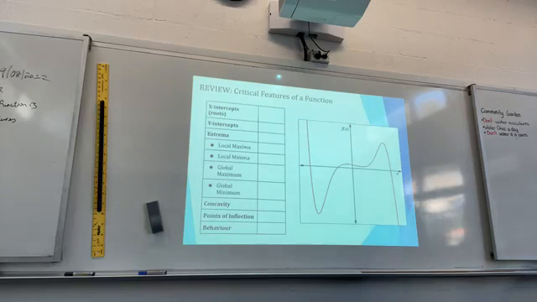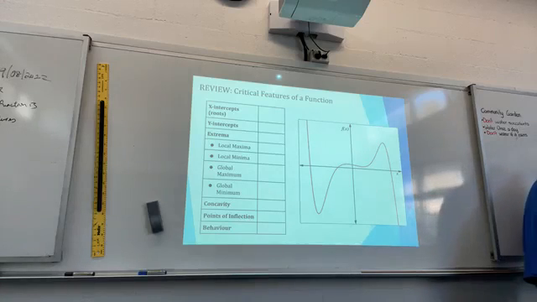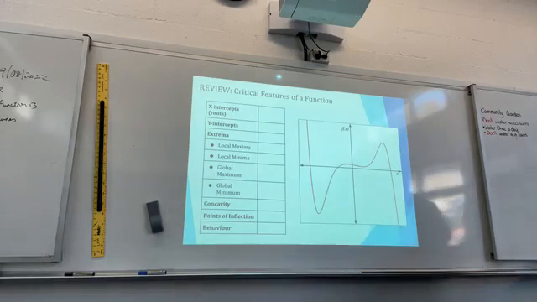All right. Now let's have a look at the first one. How do we describe certain things? Things like x-intercept, y-intercept, extrema, concavity, points of inflection, and behavior. So I'm going to use points. Let's use points A, B, C, D to indicate the x-intercepts or the roots.